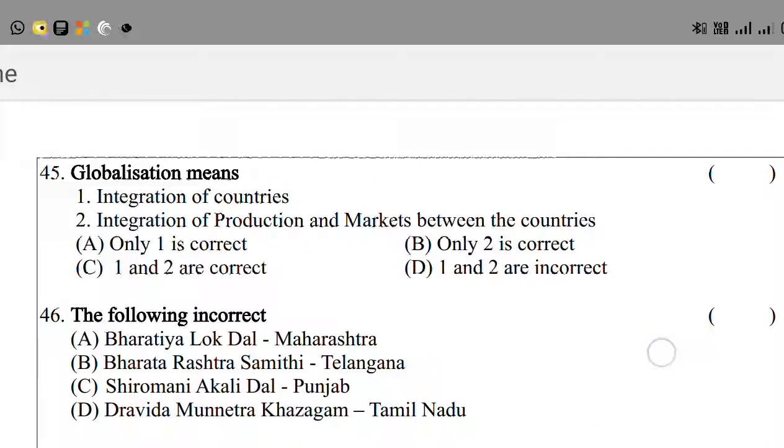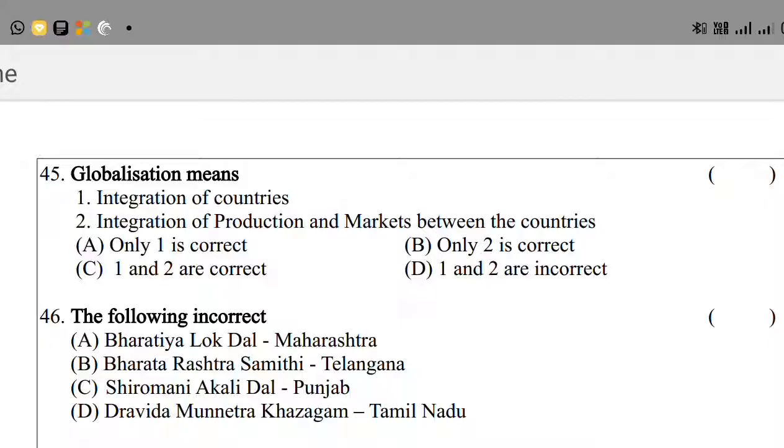The next question is question number 45. Globalization means: option 1, integration of countries; option 2, integration of production and markets between the countries. Here the options are: A, only 1 is correct. Option B, only 2 is correct. Option C, 1 and 2 are correct. Option D, 1 and 2 are incorrect.